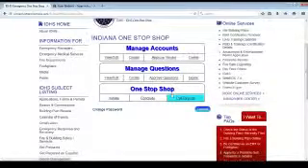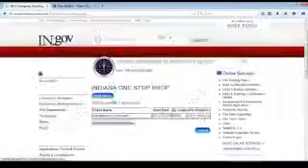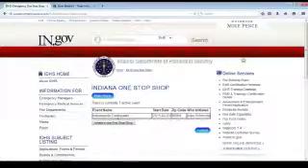The meat and potatoes of the whole application after all of that is so we can initiate a one-stop shop. I already created an earthquake in Indiana, and from here you can update the information. You can add or delete agencies.